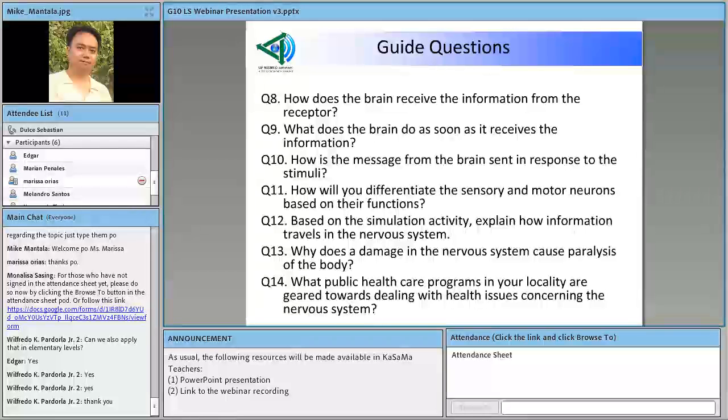Like, when you, for example, accidentally hold a hot pan, what you do is you automatically retrieve your hand. Okay? So, pwede ho natin iproseso na lang siya. Okay? Pwede natin iproseso ito sa mga bata. Pero, as to the question, can the students answer this question after performing the activity? Yes, I think they can. Okay, and for question 10, how is the message from the brain sent in response to the stimuli?